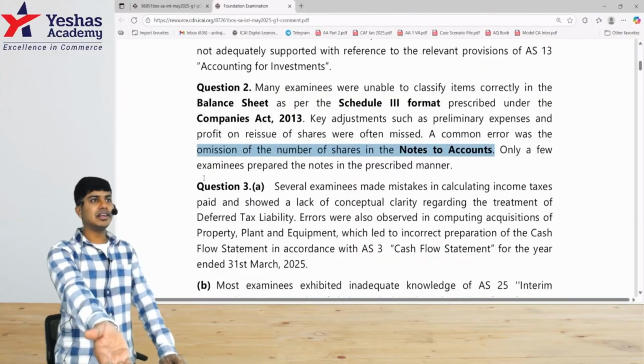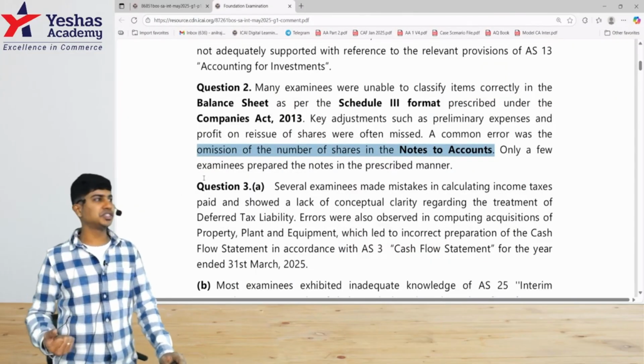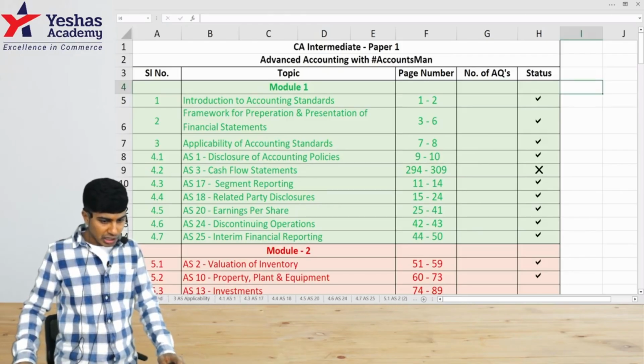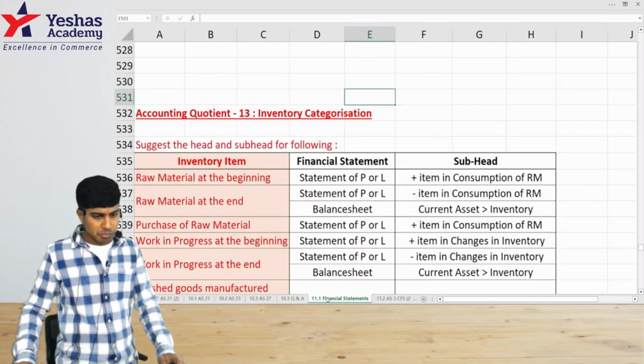That's what they're telling. A lot of students have not written the number of shares data, because if you come to Schedule 3 disclosure requirements, this entire chapter, the 10th one, is based on disclosures. You can't take disclosures lightly. Chapter 11.1.